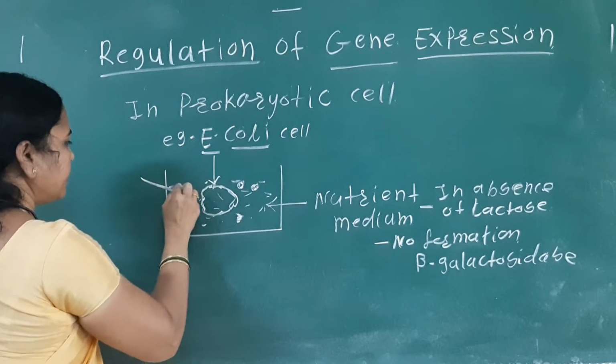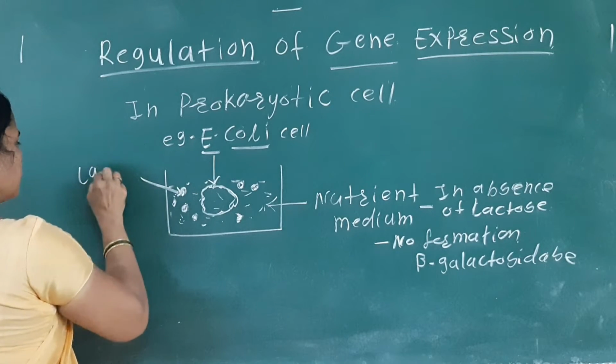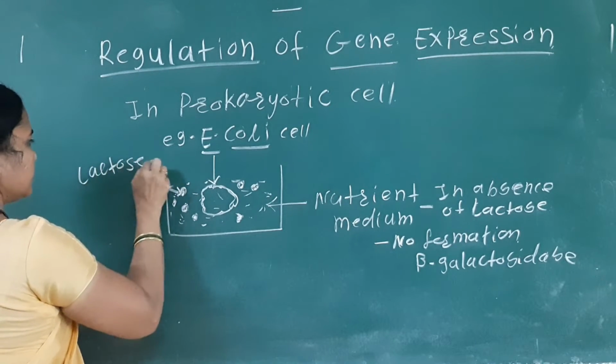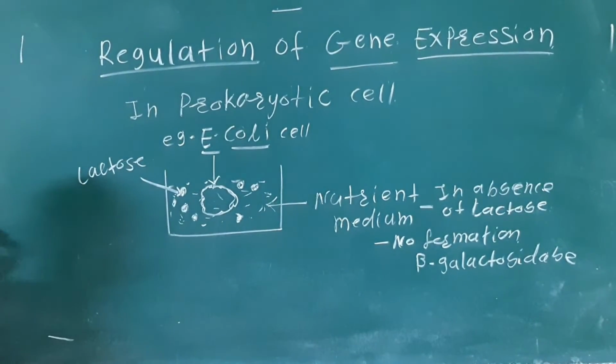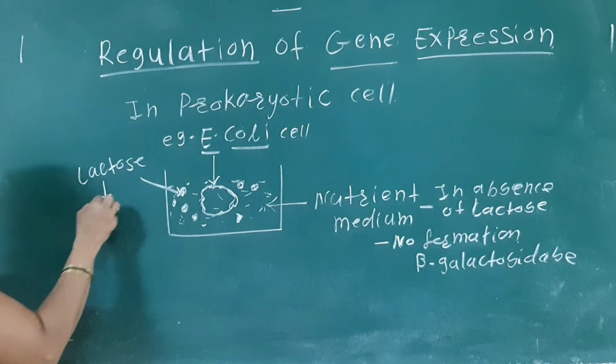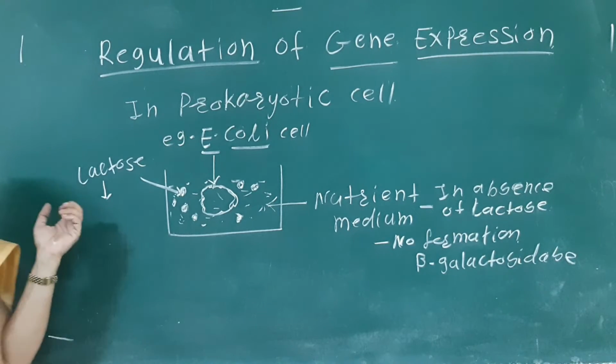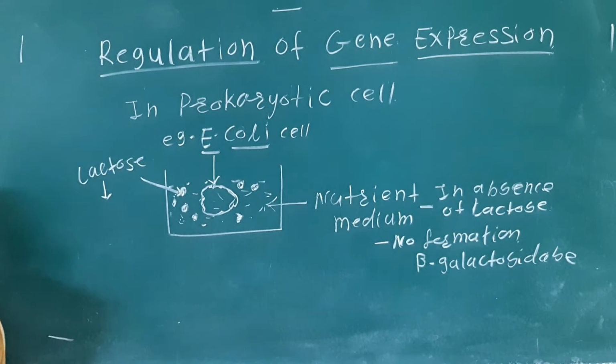so here if we add the lactose in nutrient medium, in presence of lactose what happens there? See, in presence of lactose there is the formation of the enzyme, that is the beta galactosidase enzyme. So here the gene expression takes place and they produce the beta galactosidase enzyme in the cell.